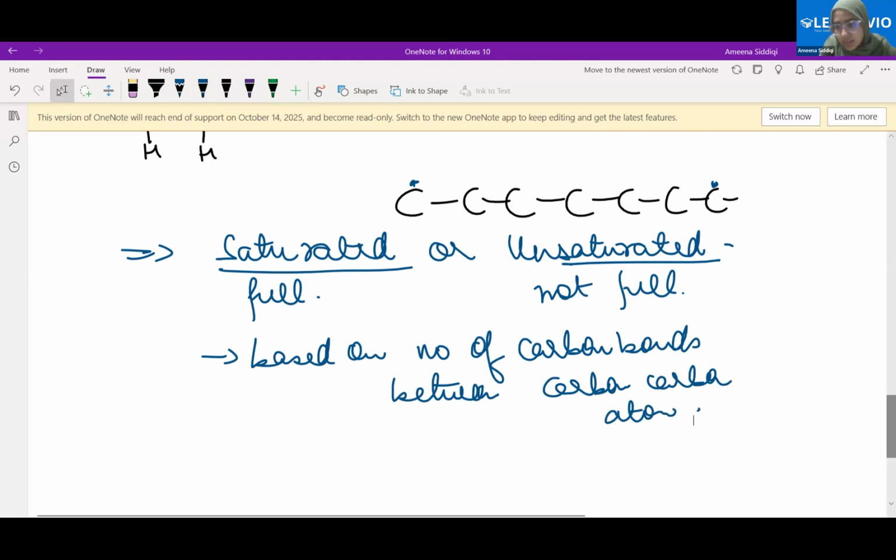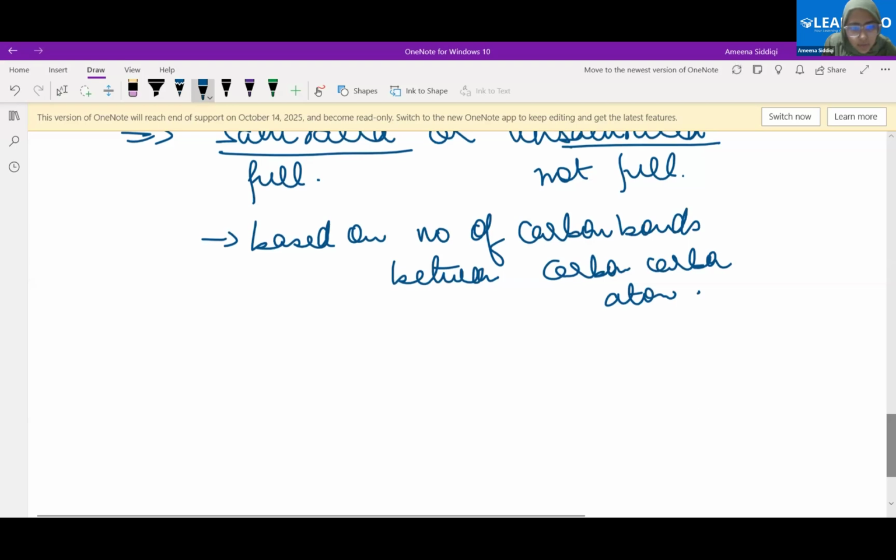Now let's see exactly what is happening. So let's suppose for 2 carbon atoms, okay? These were the 2 carbon atoms. We needed 3 hydrogen atoms for each carbon atom, right? Now let's say if I make 2 bonds between 2 carbon atoms like this, then how many hydrogen atoms does each carbon atom need now?